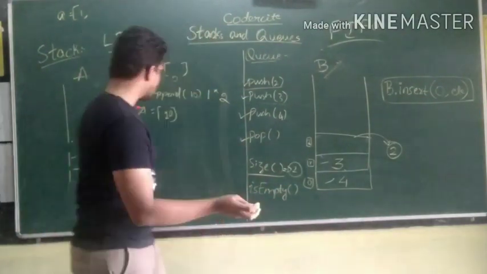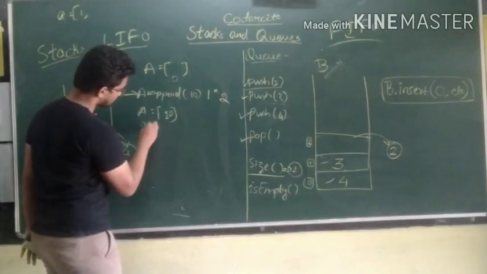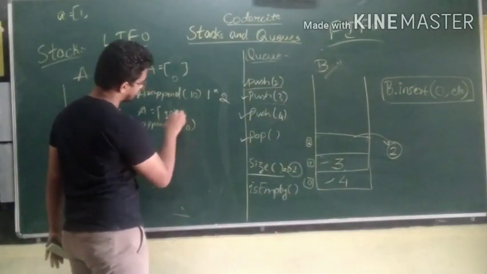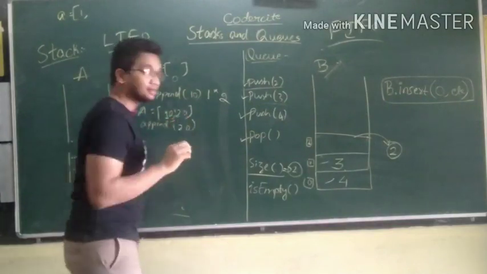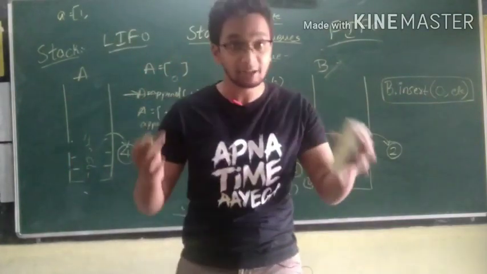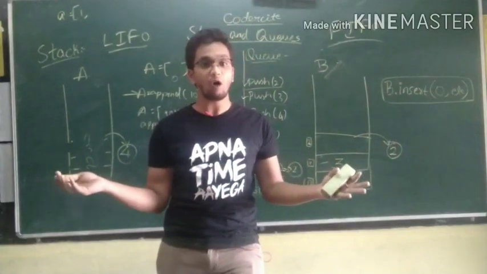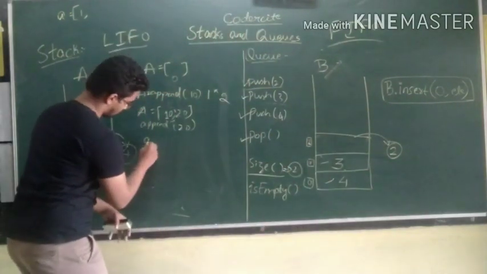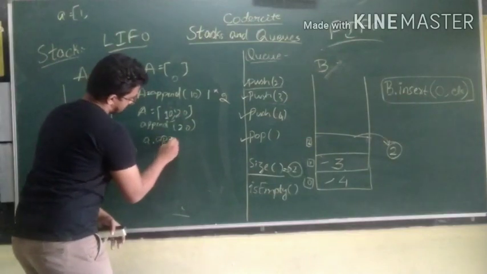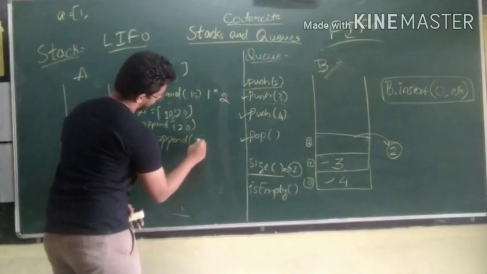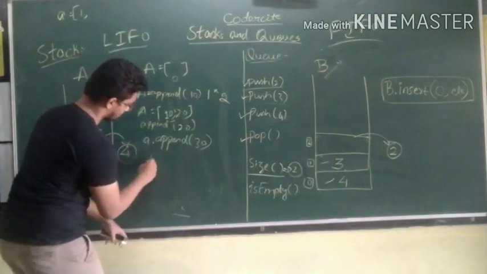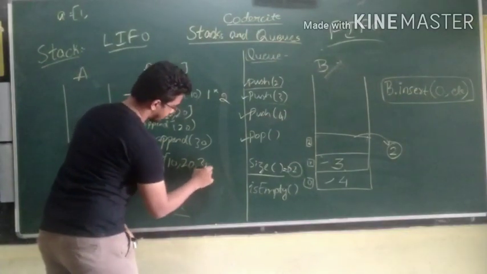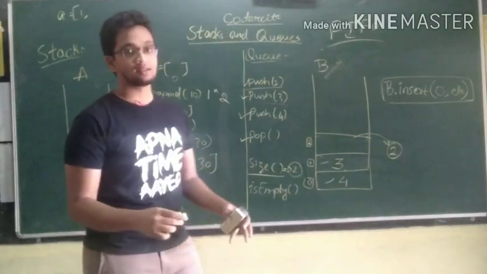What if you append 20? This becomes 10 comma 20. Now the size of the list is exhausted. What happens if you append 30 onto the list again? The list will become 10, 20, 30, right?